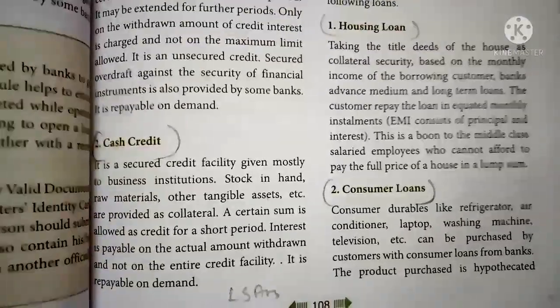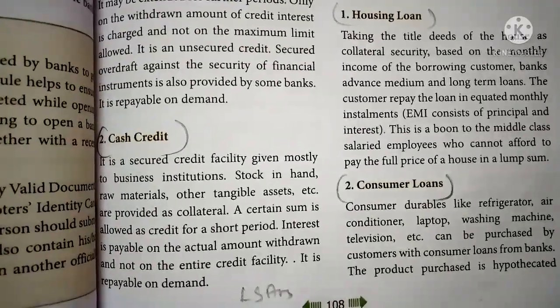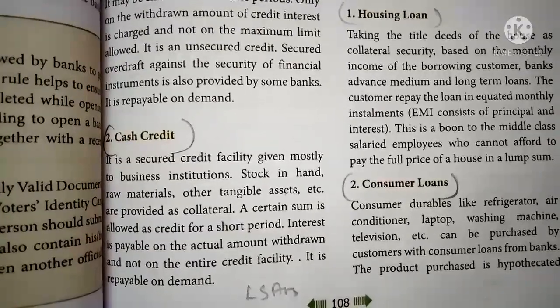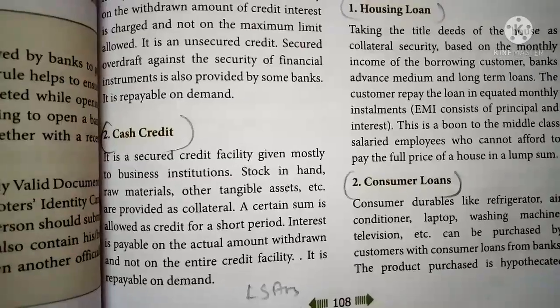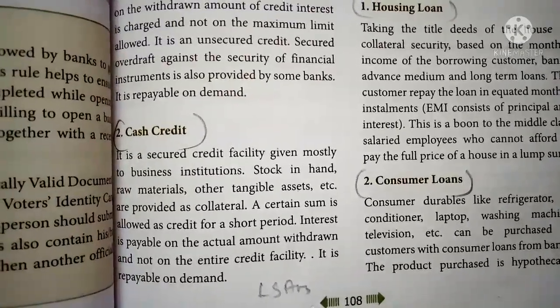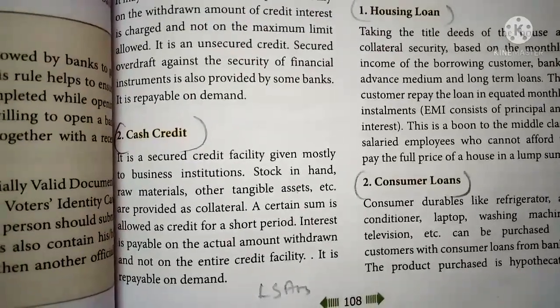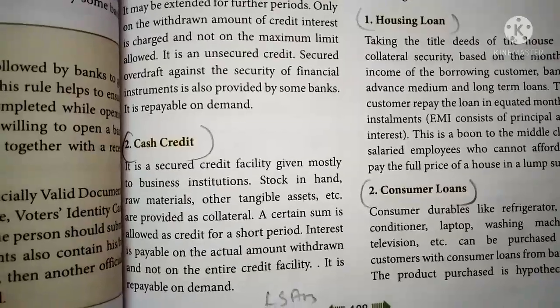Next, cash credit. It is a secured credit facility given mostly to business institutions. Stock in hand, raw materials, other tangible assets, etc. are provided as collateral security to get a cash credit. A certain sum is allowed as credit for a short period. Interest is payable on the actual amount withdrawn and not on the entire credit facility.